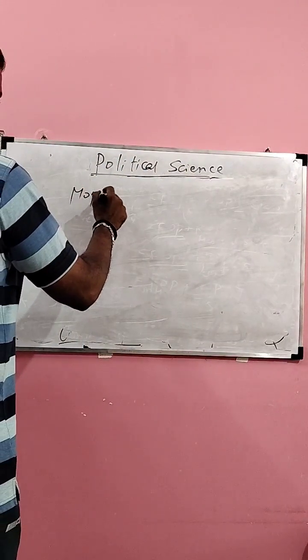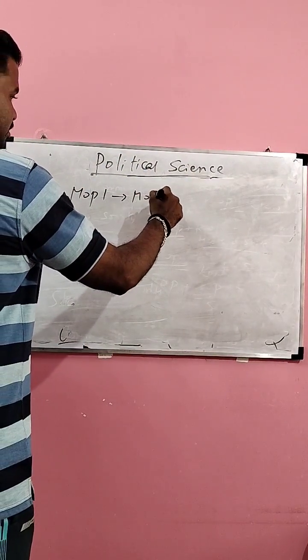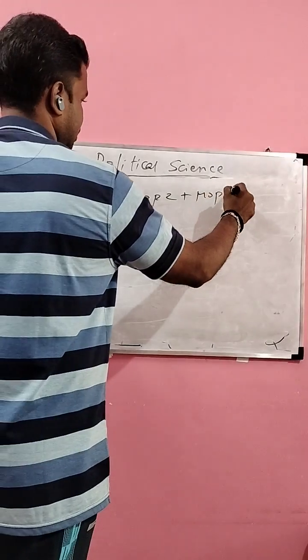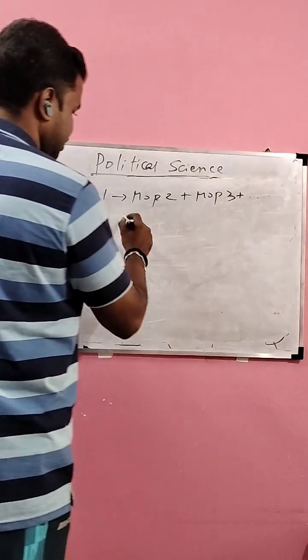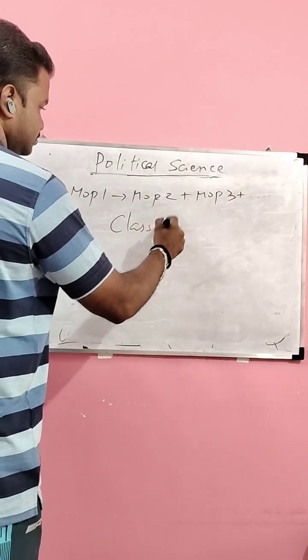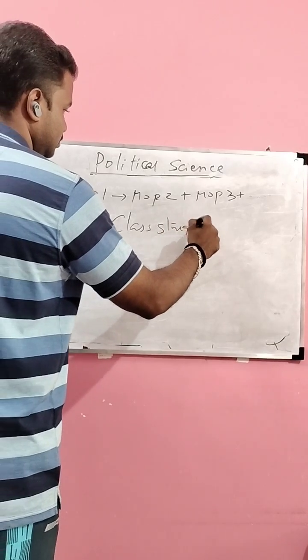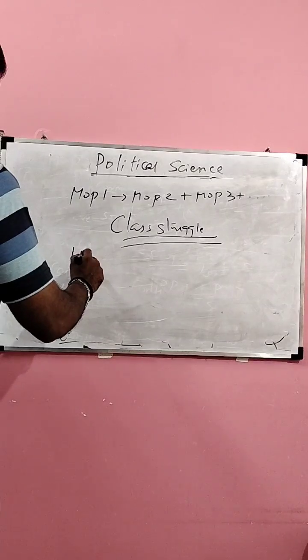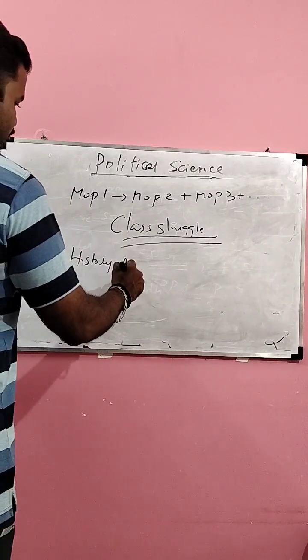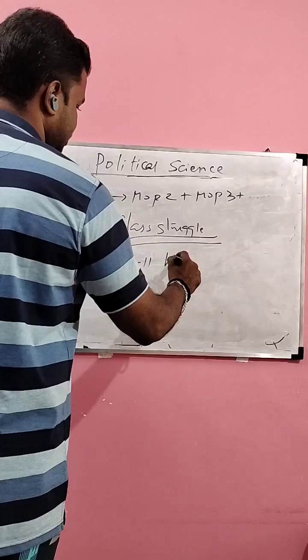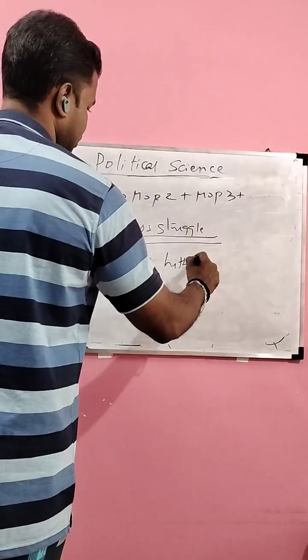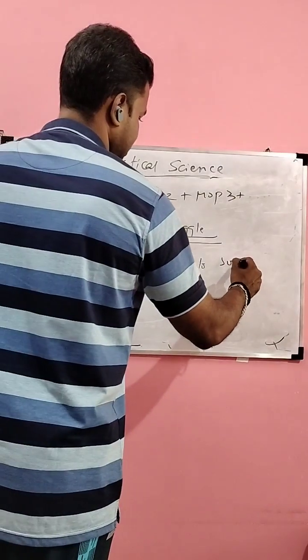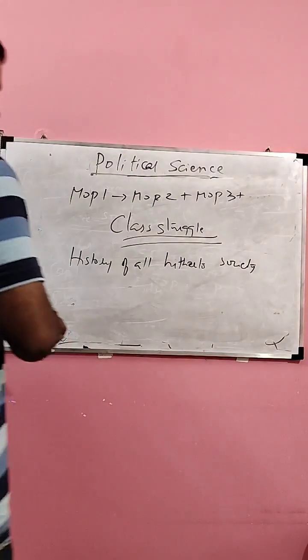So change in MOP happens due to class struggles. So Marxism says that the history of all hitherto societies is the history of class struggle.